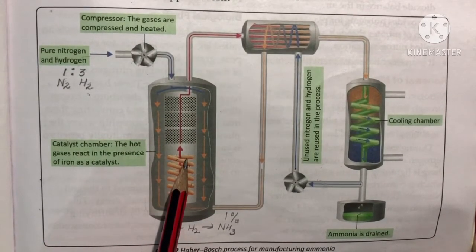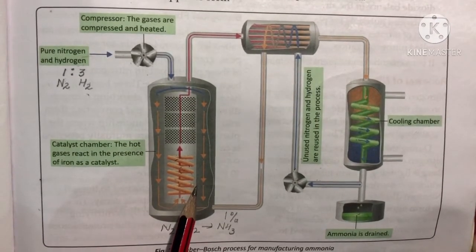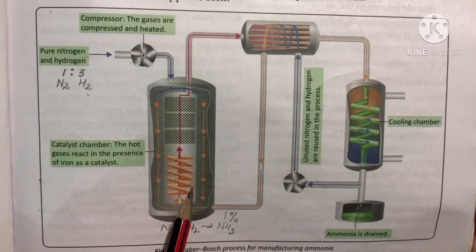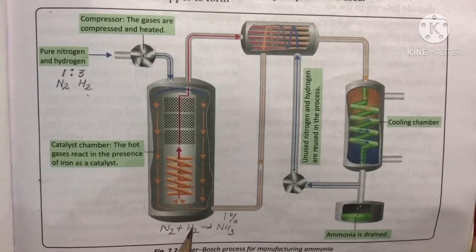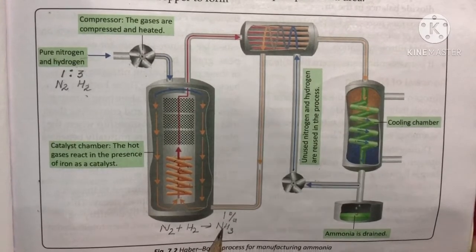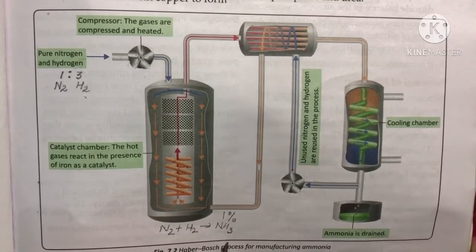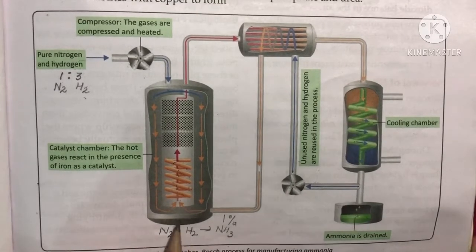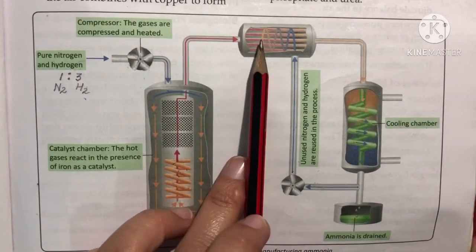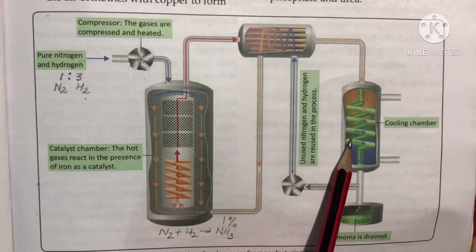Why is it a catalyst chamber? Because here iron rods are present and iron acts as a catalyst, meaning it speeds up the reaction but does not take part in the chemical reaction. Here the reaction takes place, that is nitrogen combines with hydrogen and ammonia is formed. But in this chamber only 1% of ammonia is formed, and the remaining 99% of nitrogen and hydrogen gases are left. They pass through this chamber and after that through the cooling chamber.